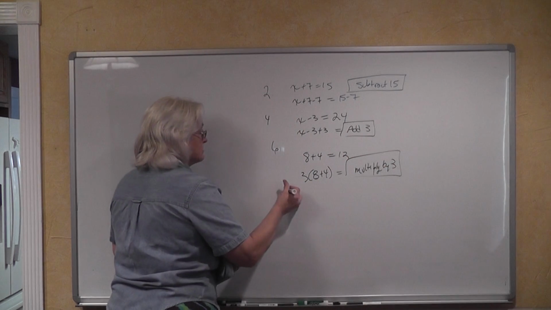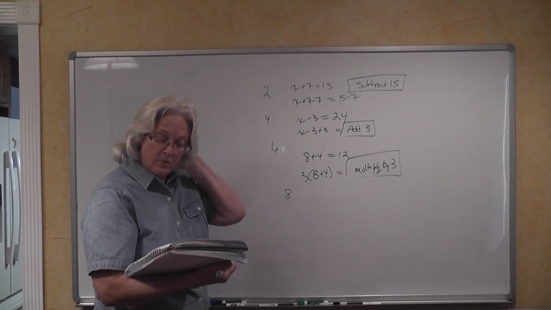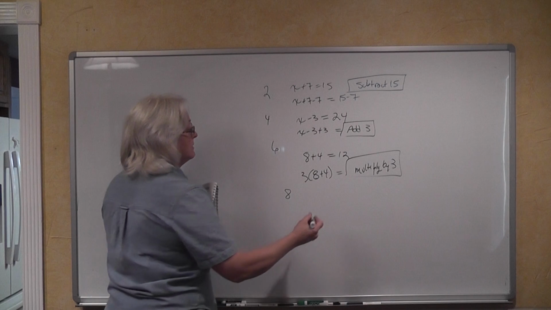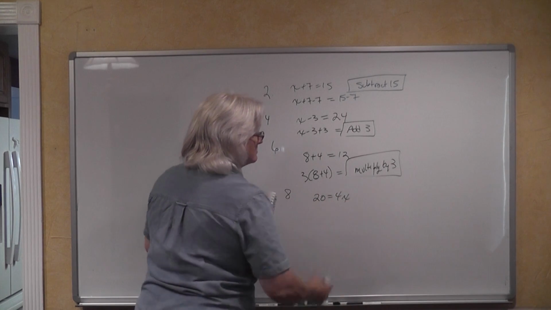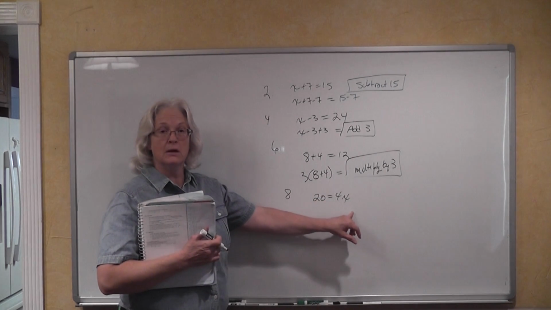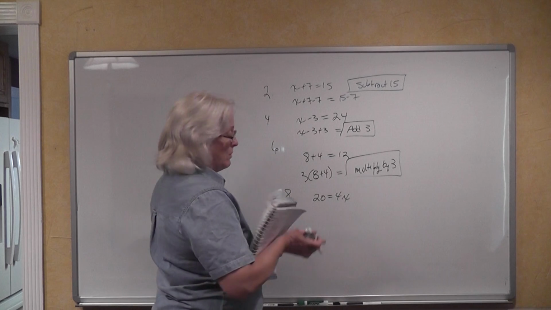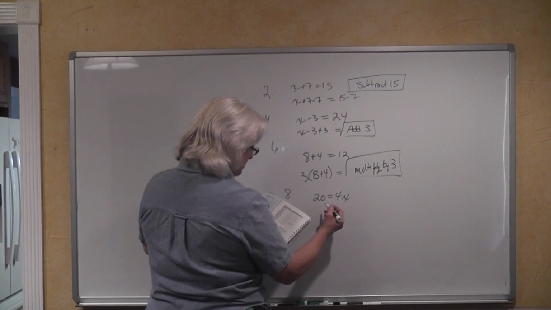All right, let's look at number 8. Number 8 says 20 is equal to 4 times x. Well, you heard what I just said. 4 times x. It's multiplied, so, well, I guess I should at least show you what they wrote down instead of solving the problem.